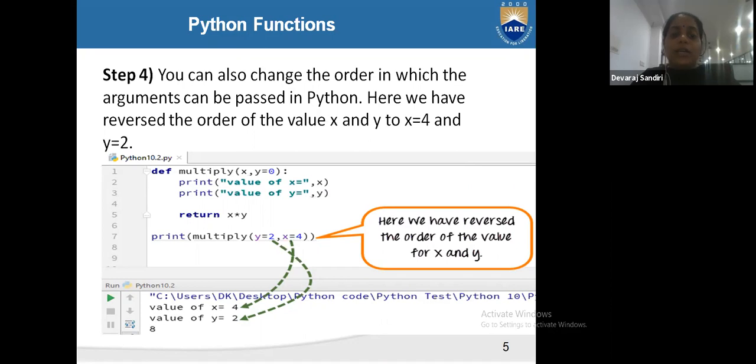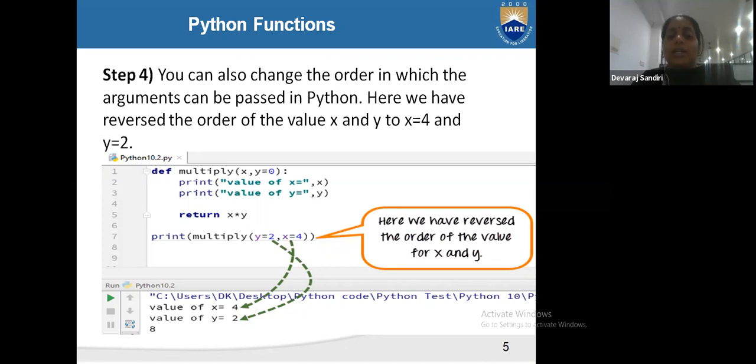Now printing multiply of y is equal to 2, x is equal to 4, means you reversed, you changed the argument values. y changed from 0 to 2 and x is given 4.